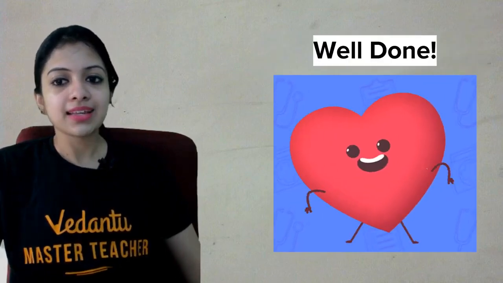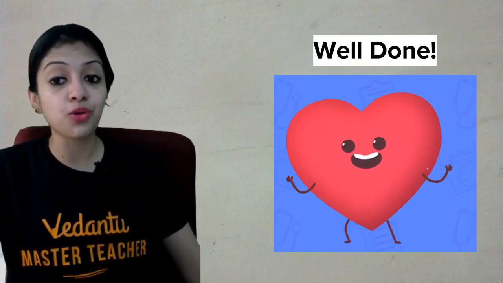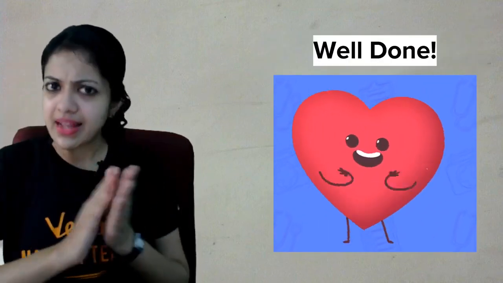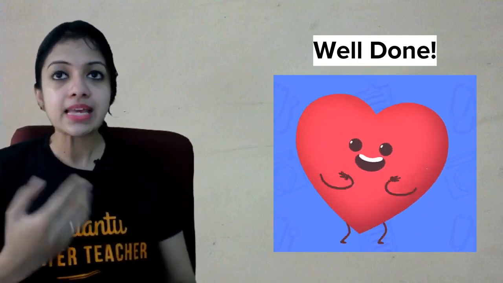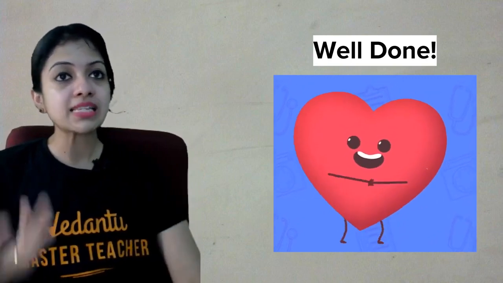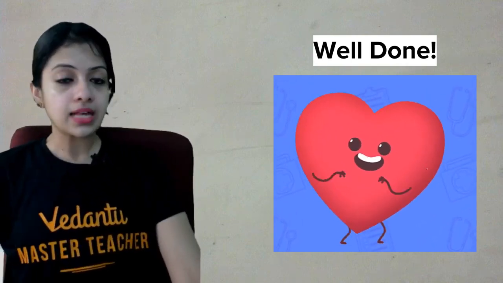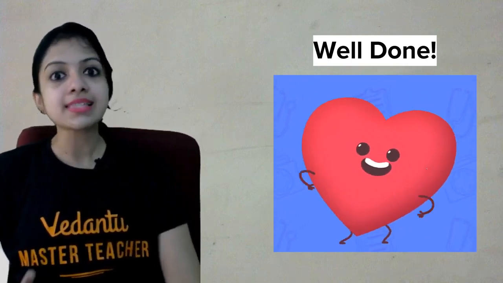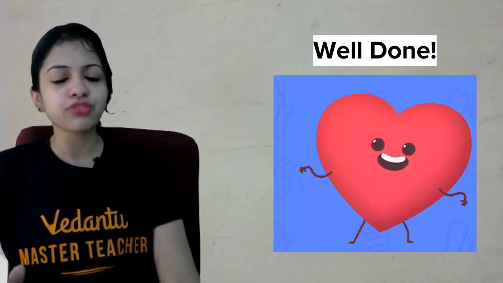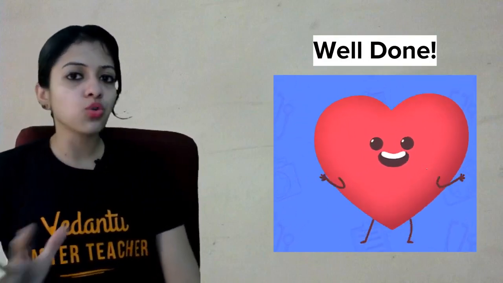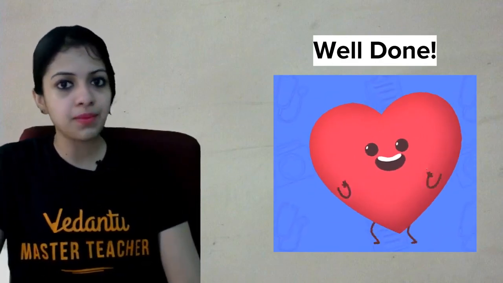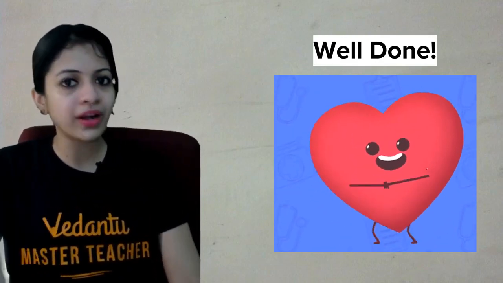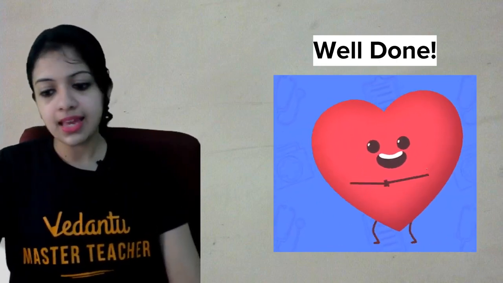Okay, and yes, that brings us to the end of quiz 1 for the day. Very, very well done if you have got all of these answers correct, because as I understand, this is one portion where plenty of 1-mark questions can be asked. There is a huge scope for plenty of 1-mark questions. If not, you will have to know the difference between smooth, striated, and cardiac muscles. You might have to compare one to the other or something like that.